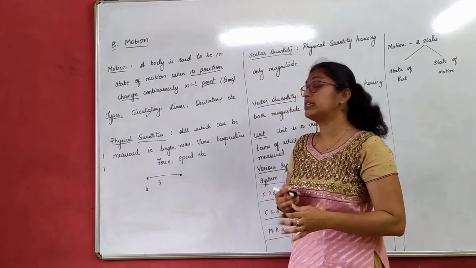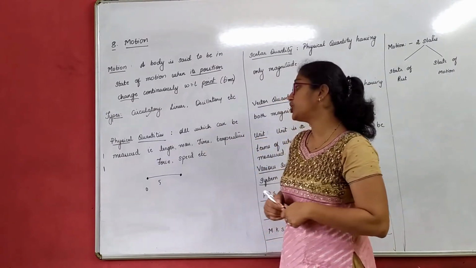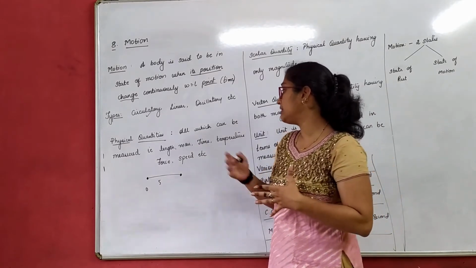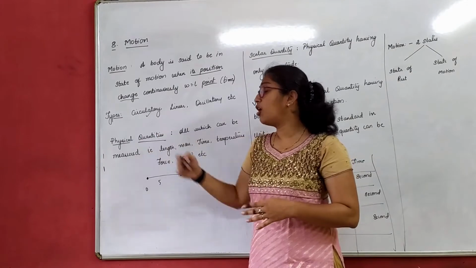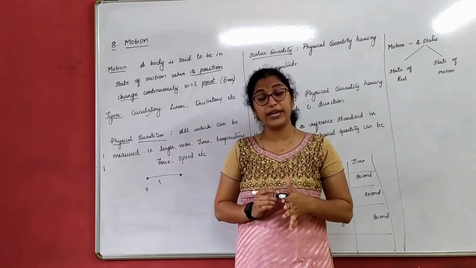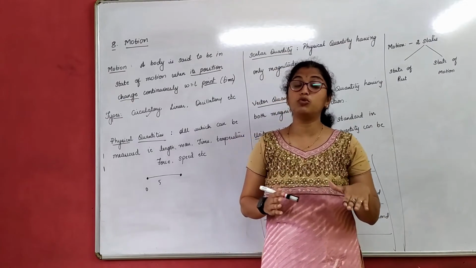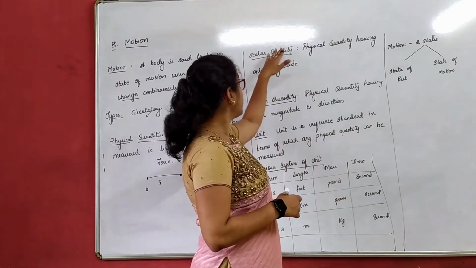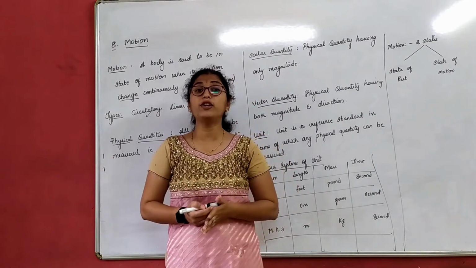So, physical quantities are the quantities which we can measure. All which can be measured, that is length, mass, time, temperature, force, speed, etc., all come under physical quantities. This physical quantity we bifurcate into two types known as scalar quantity and vector quantity. Why do we do that?